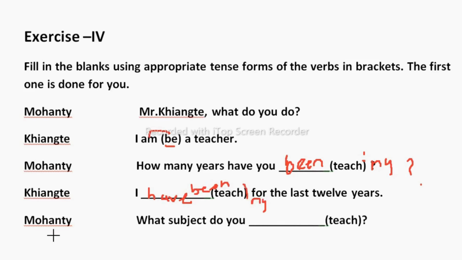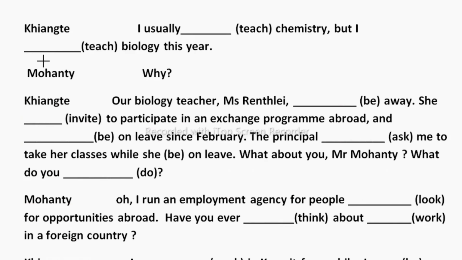Next one, Mr. Mohante, what subject do you dash? So already I taught you, students, in main verbs that always these do forms, do, does, did, will get V1. So this "teach" stays as it is here. What subjects do you teach? Now this one again, Mr. Kante: I usually dash chemistry, but I dash biology this year.